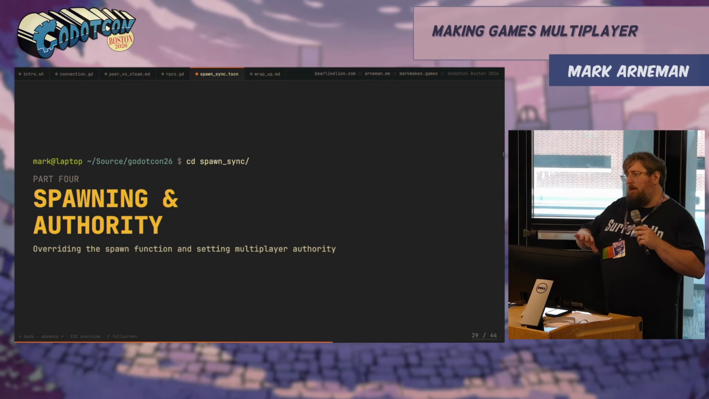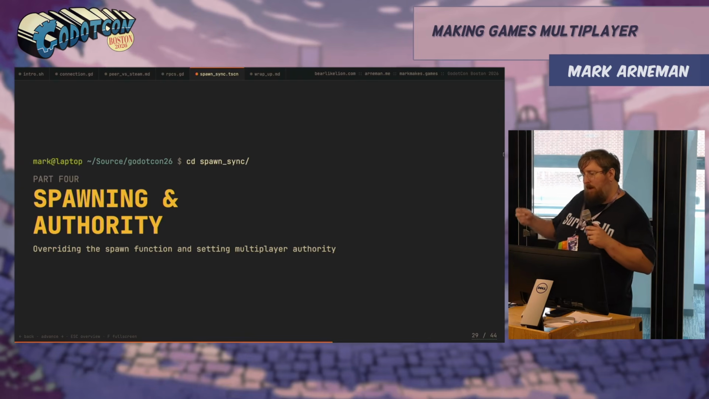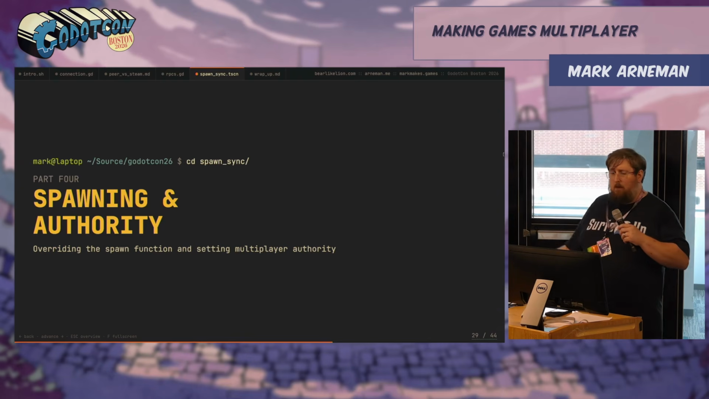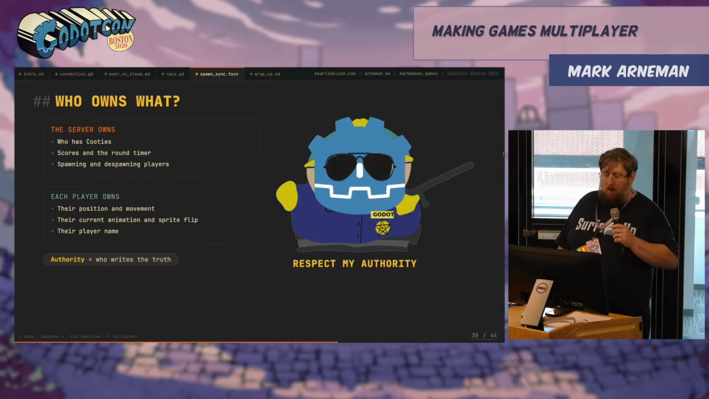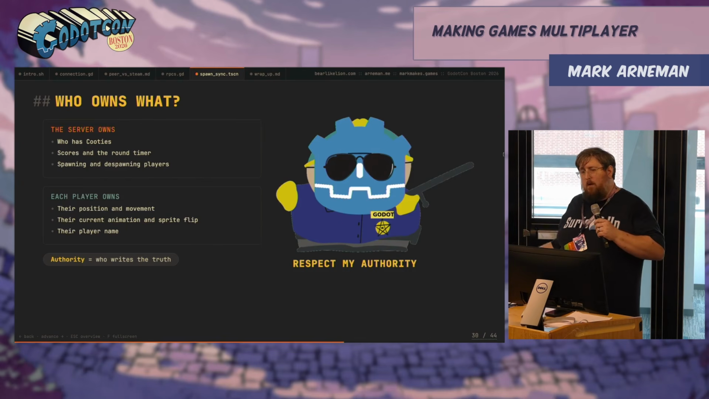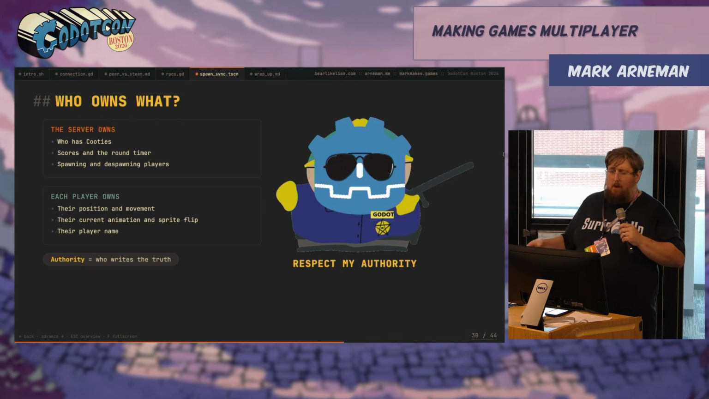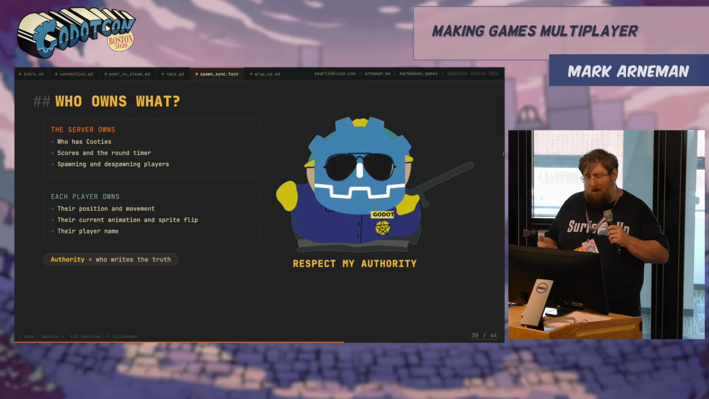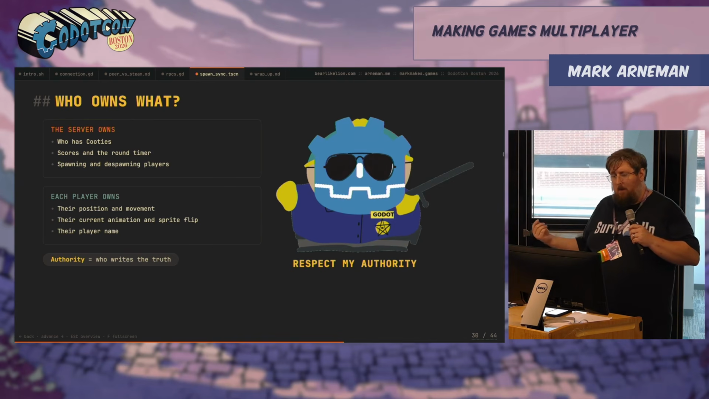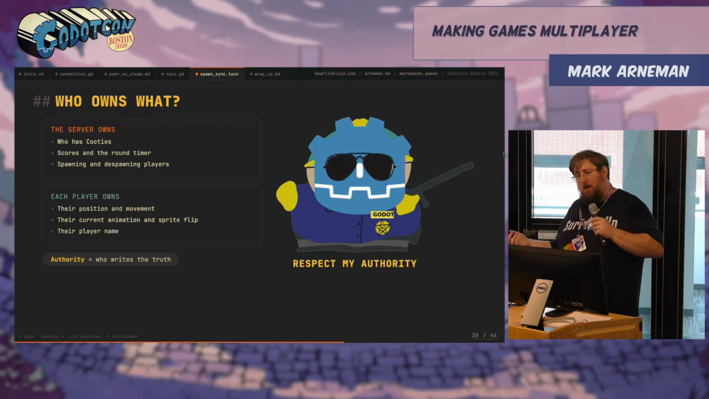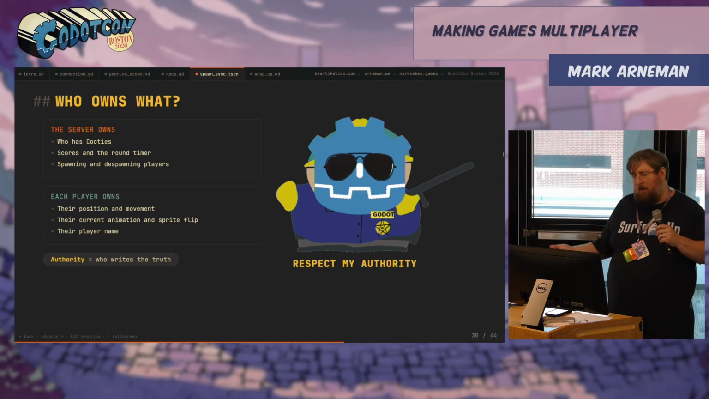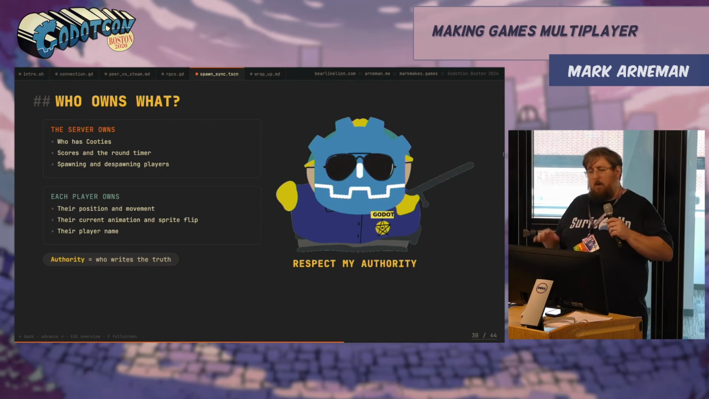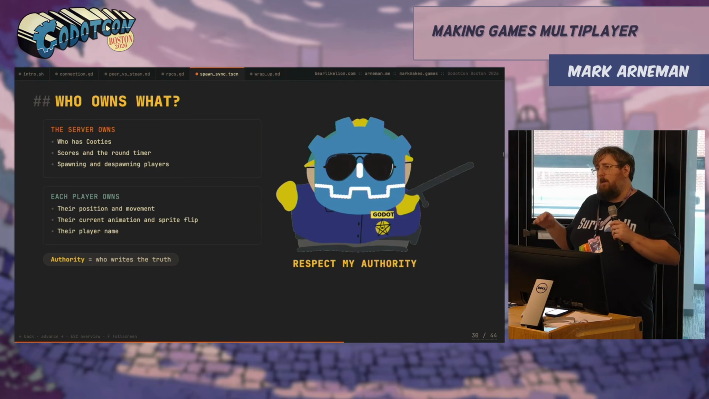Now that we've connected to the lobby, readied up, and gotten into the game, we need to spawn players. It's important to think about who owns what when it comes to this. Who has Cooties? What are the scores? What's the current timer? How do we spawn and despawn people? That's all on the server. Each player has their position and movement, their current animation, their sprite flip, and their name. Think of authority as who is writing the truth.